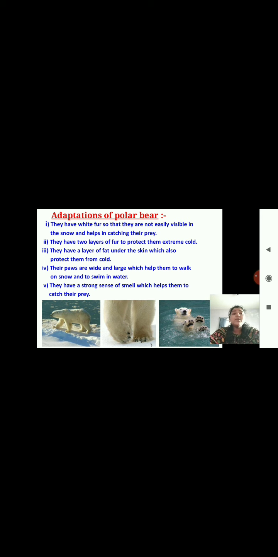They have a strong sense of smell which helps them to catch their prey, as their prey or their food is below the ice layer. They have a strong sense of smell to identify them.